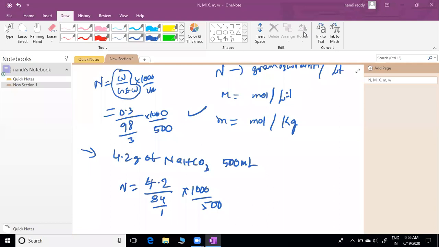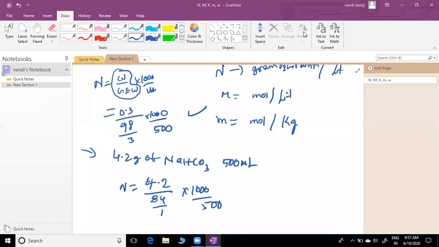If molarity means moles per liter, normality means equivalents per liter. A mole fraction has no unit. Wherever we take fractions, meaning ratios, there are no units. Whatever you convert, ultimately that is moles per liter only. You never get other units.